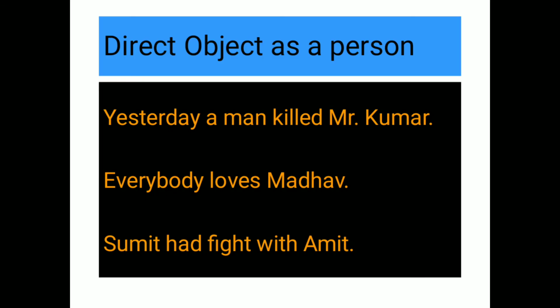Now let's learn some examples where the direct object is a person. Yesterday a man killed Mr. Kumar. Whom did the man kill? Poor Mr. Kumar. So what is the direct object here? Mr. Kumar. Everybody loves Madhav. Yes, Madhav is a good boy. So whom does everybody love? Madhav. So Madhav is a direct object.